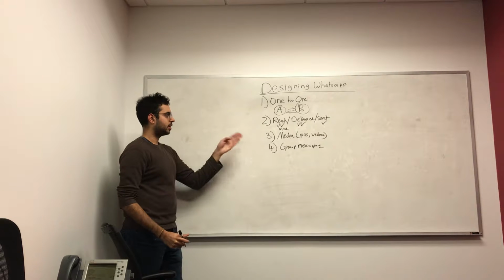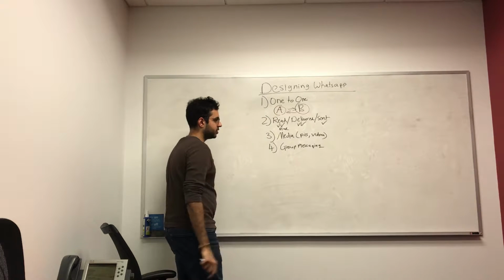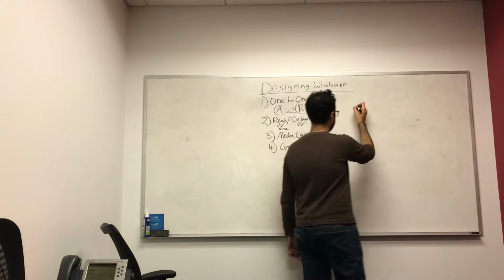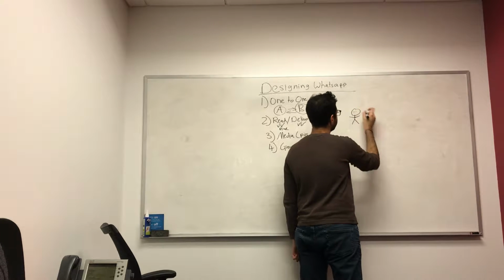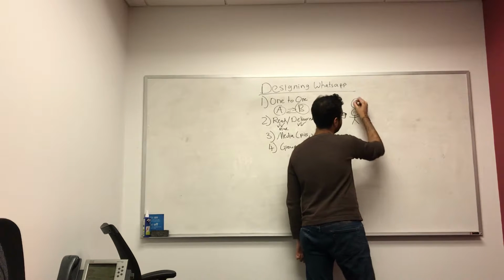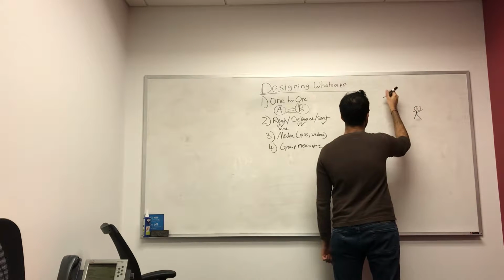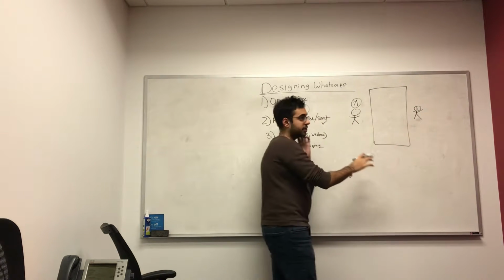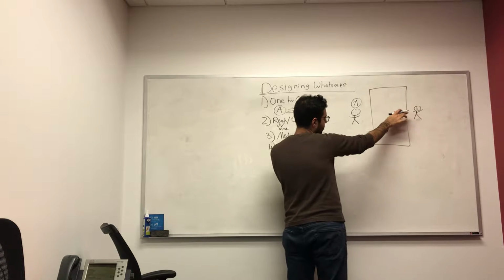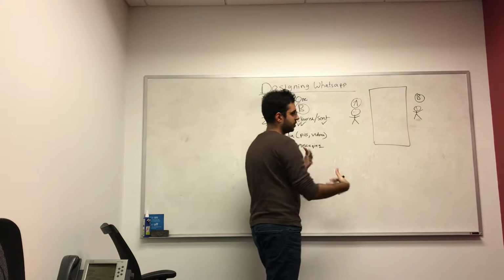Now let's think about how we can design our system. The first one we had was one-to-one messaging. So here's how we can think about this. We have user A here, and then we can have user B here, and we have our system here in the middle. User A will talk to our system and want to send a message to user B. And B should be able to send a message back.